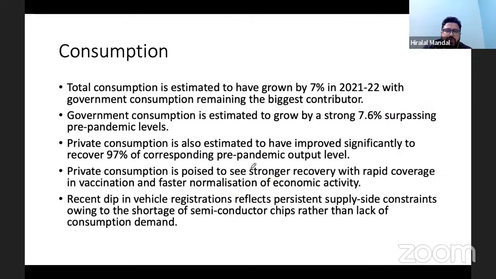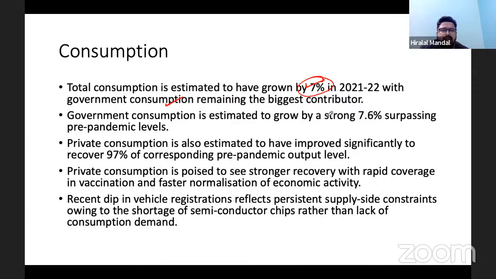Now, the total consumption this year is estimated to have grown by 7%. The government will be the biggest contributor to consumption.